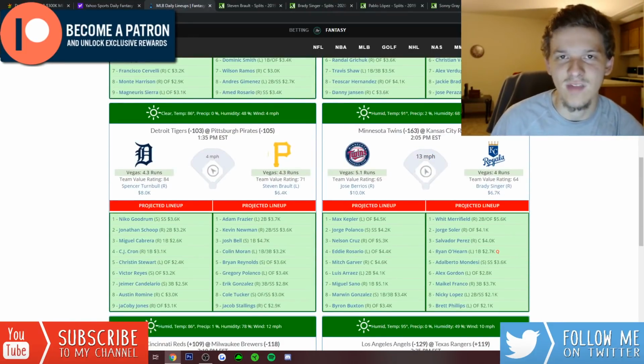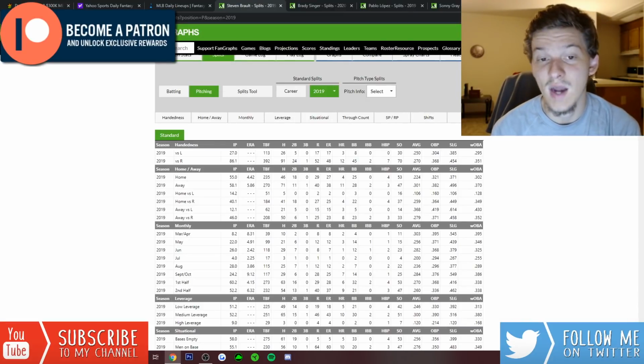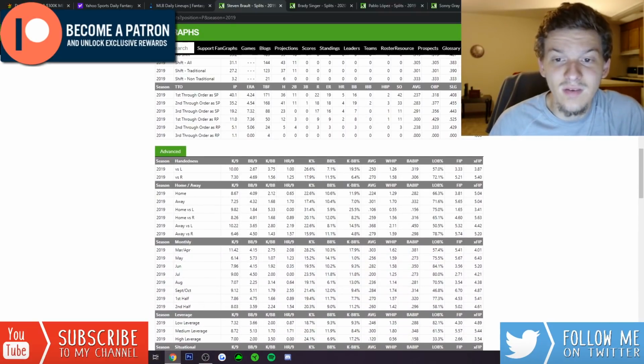I don't think Stephen Brault's that good of a pitcher. If we look at his numbers last season against righties, he did allow a .351 wOBA to righties. If we look at the home runs, he gave up 1.25 home runs per 9 as well. Doesn't get a lot of strikeouts, just a 17.9% K rate.